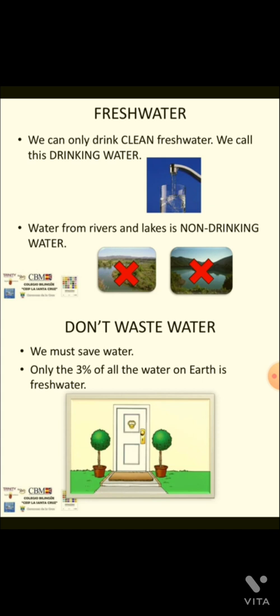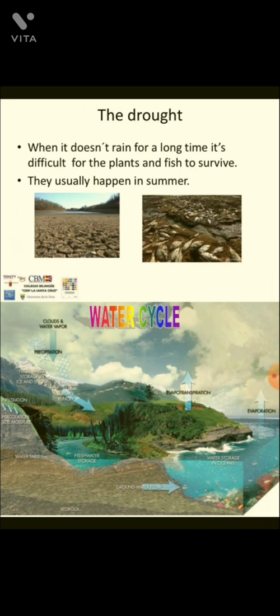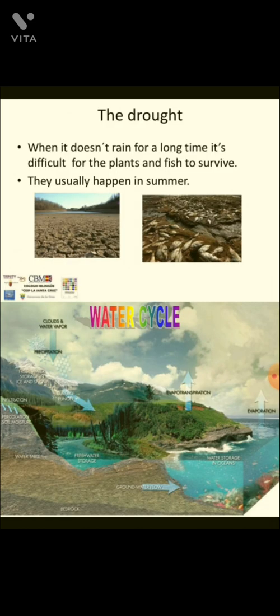Don't waste water. We must save water, because only 3% of all the water on earth is fresh water. So every drop of water is essential. So you should not waste water. The drought, when it does not rain for a long time, it's difficult for the plants and fish to survive. You know that for aquatic life, water is most important.